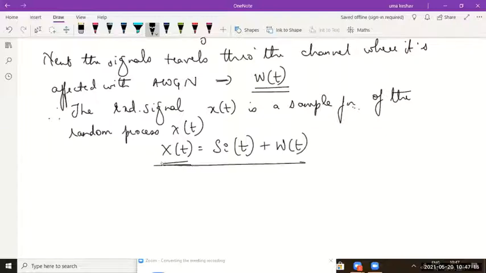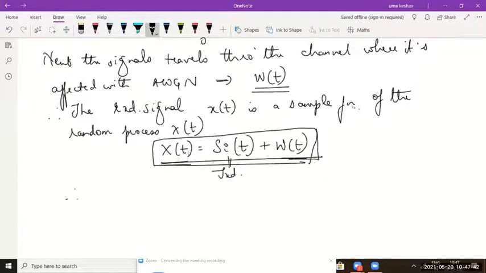So the received signal is represented as a random process X of t, which gives me the summation of the transmitted signal along with the addition of the white noise process. So the white noise is added here.